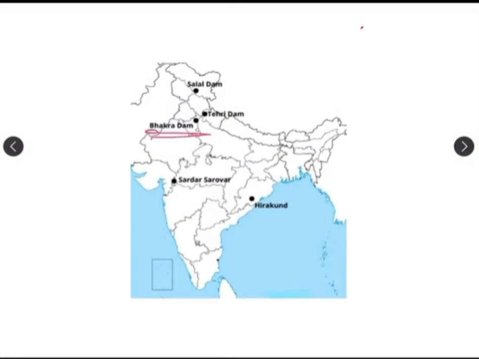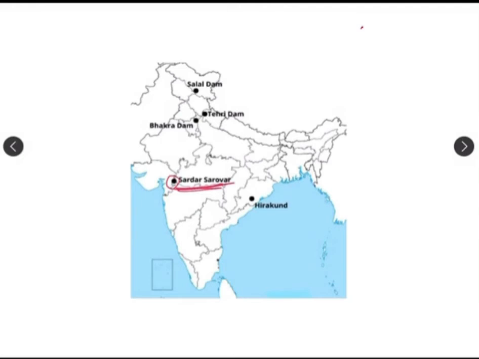Next one is the Sardar Sarovar Dam, which is built on the Narmada River in Gujarat. Don't get confused over here.